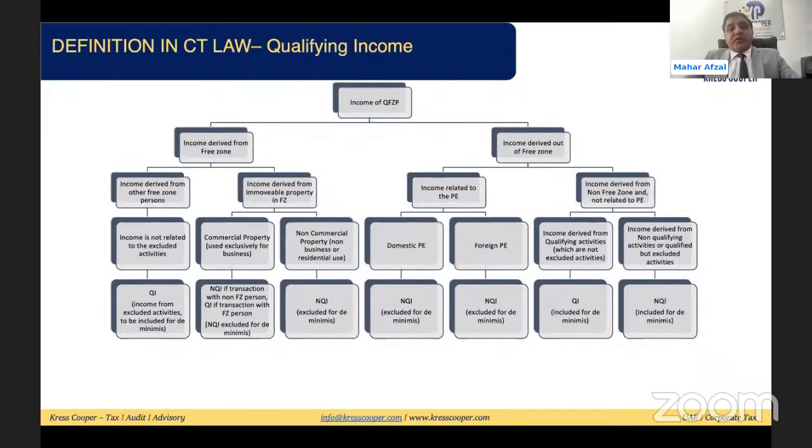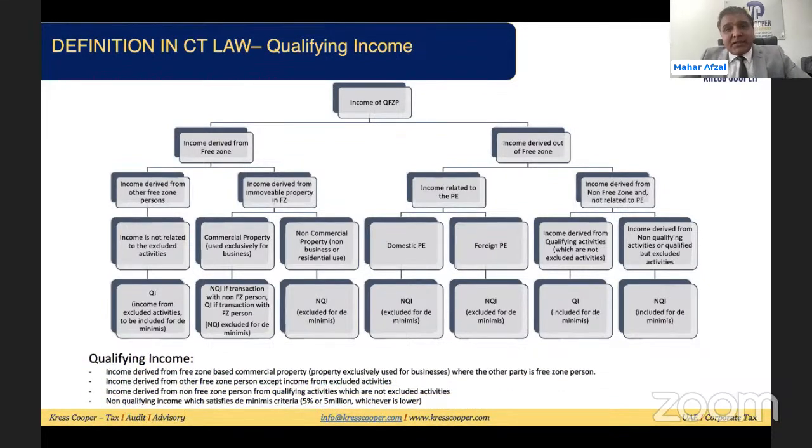So very straightforward, the crux is, what is my qualifying income? These are the four qualifying incomes. Other than this, every income is a non-qualifying income. So what are these four? First, income derived from the free zone person, where the commercial property is exclusively used for business purposes, where the other party is a free zone party. That means commercial property within the free zone, where the qualifying free zone person is making a transaction with the other free zone party, and that is a commercial immovable property. That income will be considered qualifying income.